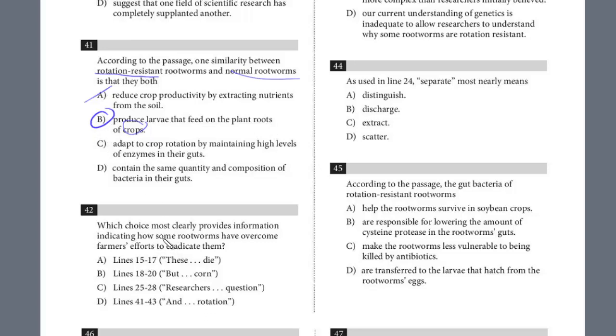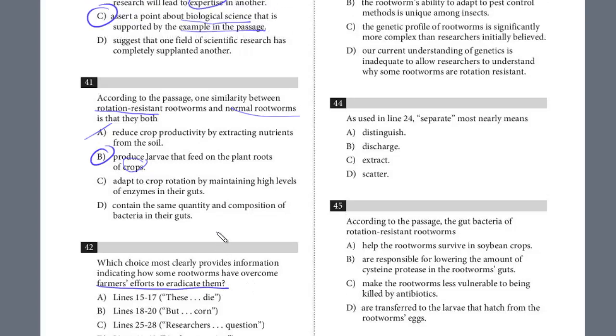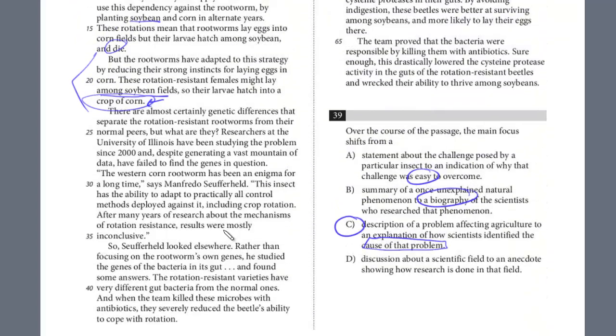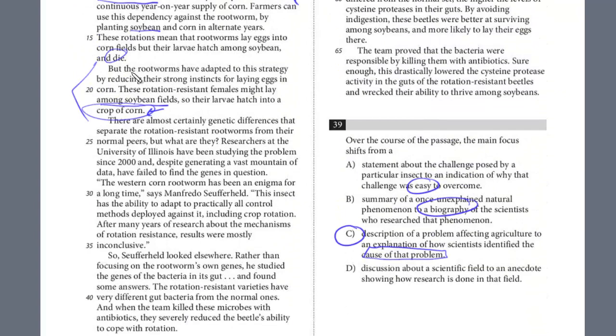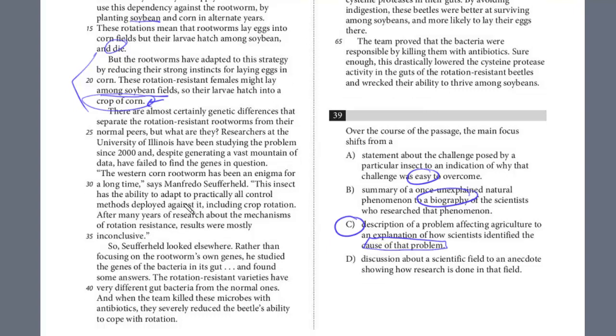Which choice most clearly indicates how some rootworms have overcome farmers' efforts to eradicate? And we kind of mentioned this earlier. The rootworms anticipate this alternate year, so they would lay their eggs in soybean, right? We already read this around line 18. Rootworms have adapted the strategy by reducing their strong instincts for laying eggs in corn, right? That's their tendency. But now the rotation-resistant females lay their eggs among soybean fields, so the alternate year the larvae hatch in a crop of corn.